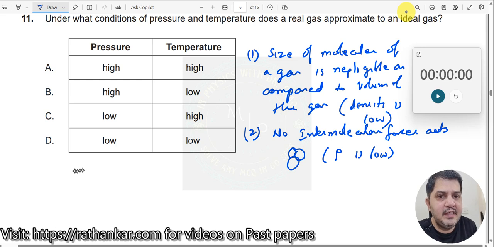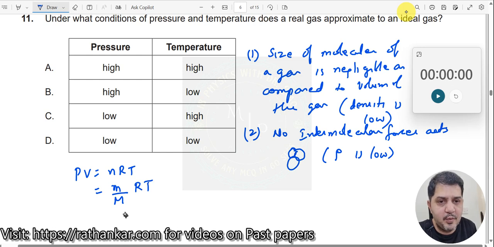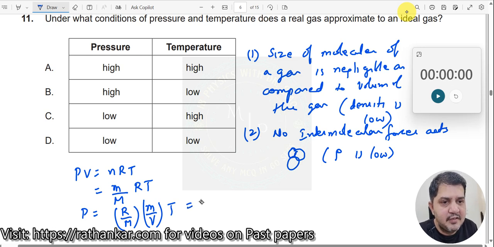Now let us use the equation PV = nRT. What is n here? Number of moles, which I can write as mass of the gas divided by molecular mass, multiplied by RT. Here I will write P = R/M, taking this as a constant. R is the gas constant, M is the molecular mass, which is also a constant for a given gas. Then V comes downwards: this is small m divided by volume, multiplied by T. So R by capital M, divided by density, into temperature.